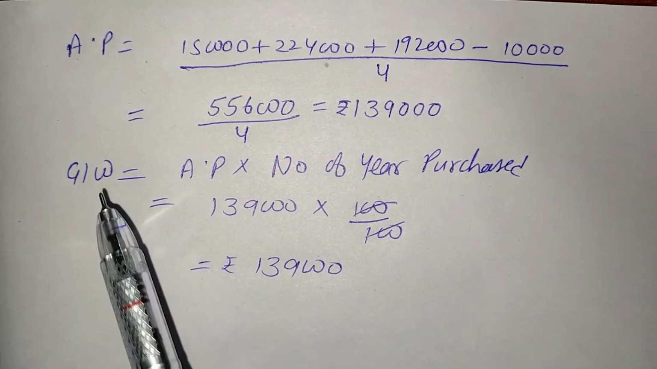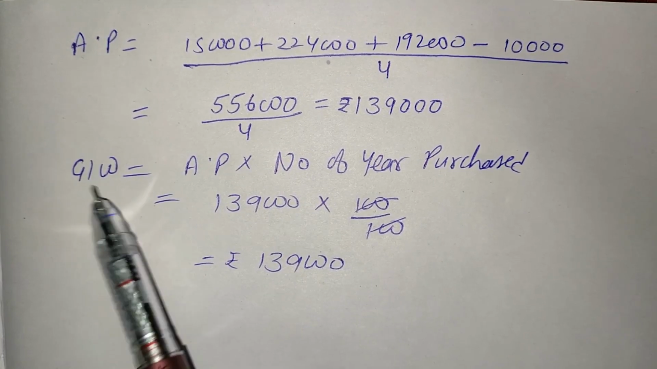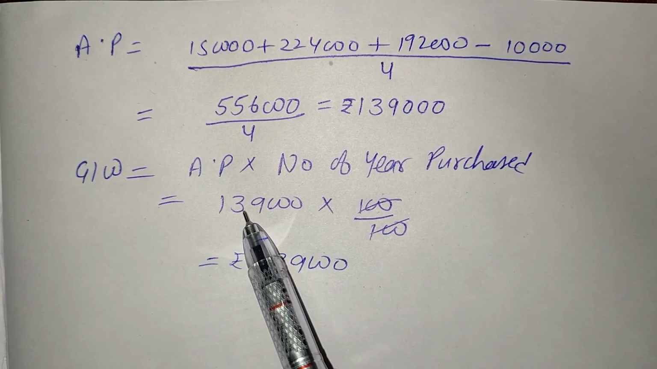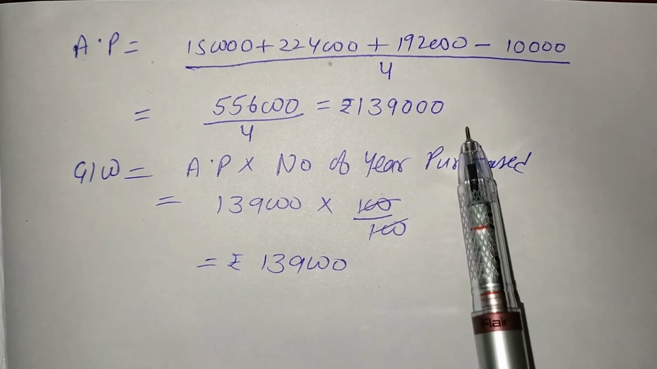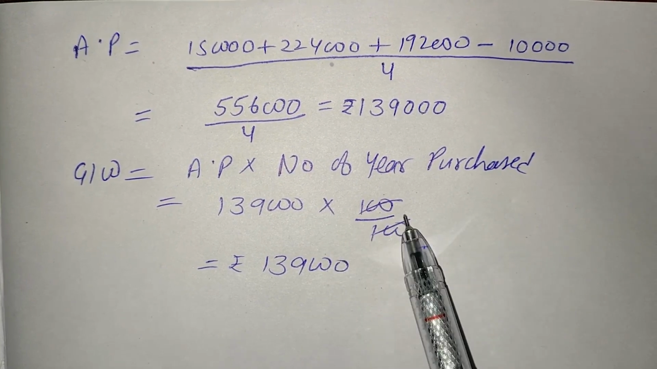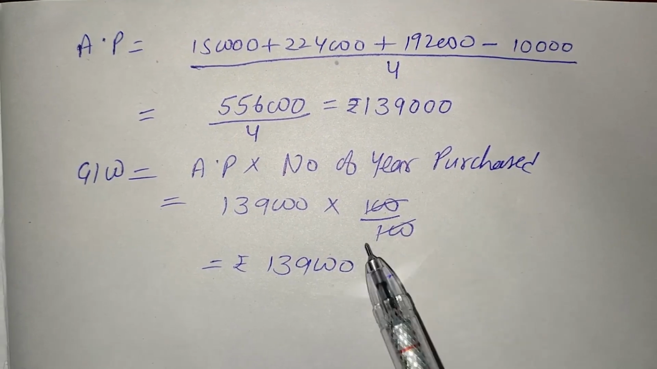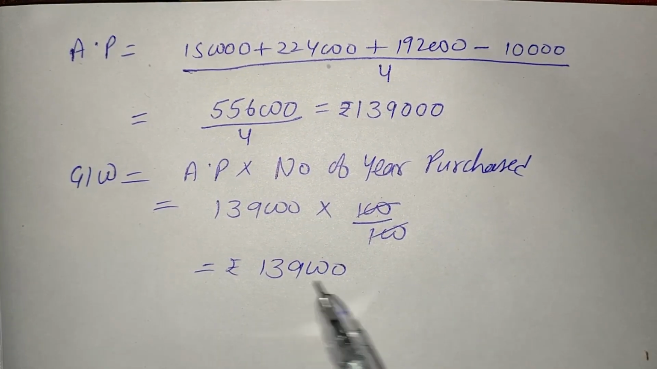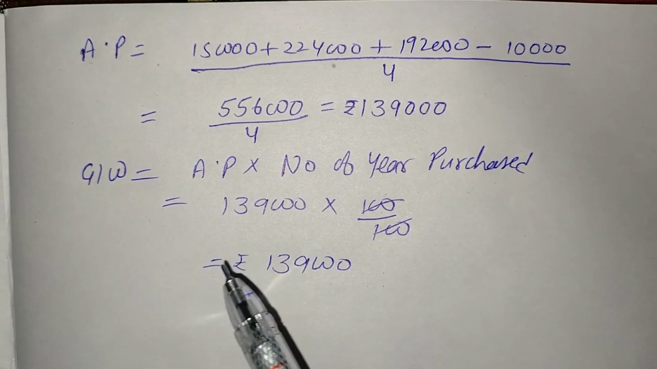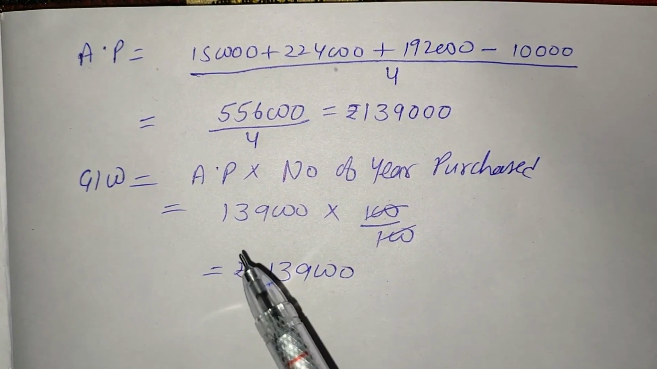In this question the number of years' purchase is also given. So the second step, we calculate goodwill. The formula of goodwill is average profit multiplied by number of years' purchase. So average profit we have already calculated, that is 1,39,000, multiplied by number of years' purchase that is given in the question, that is 100%. 100% means 100 upon 100, so we are getting 1,39,000. With the help of all these formulas, we can easily solve all the questions of your exercise of simple average profit.